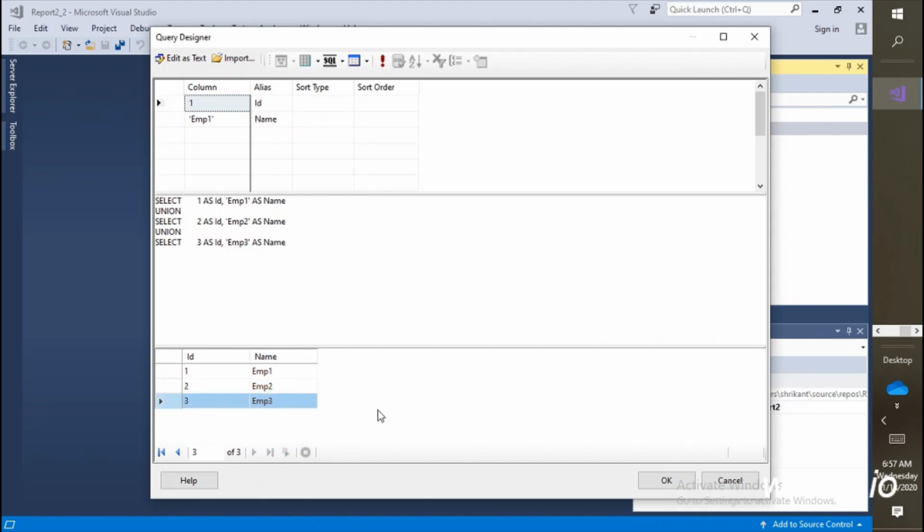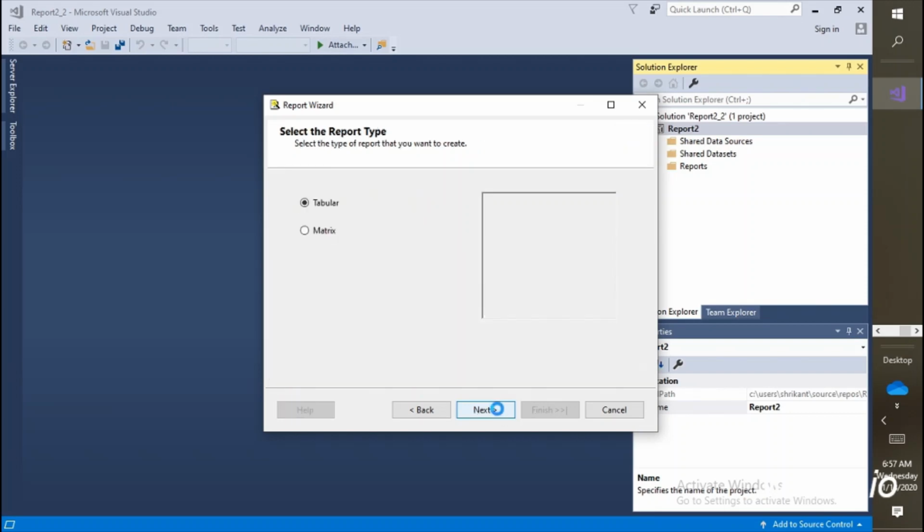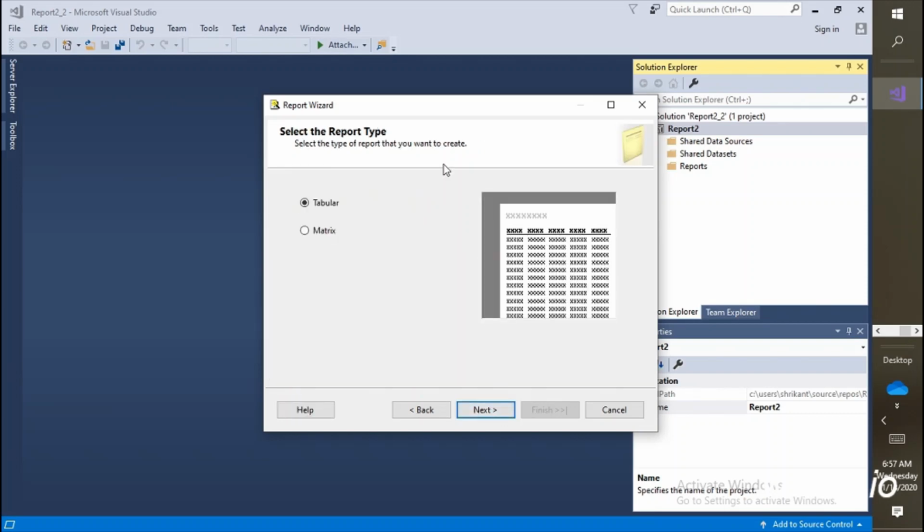So you can see the output on the fly. If there is any kind of query error or anything wrong, you would be prompted and you can fix it there itself. Okay, this is just for designing the query. Now we created the data source. Then we have the query. We generated the query. Now it will ask us to select the report type.